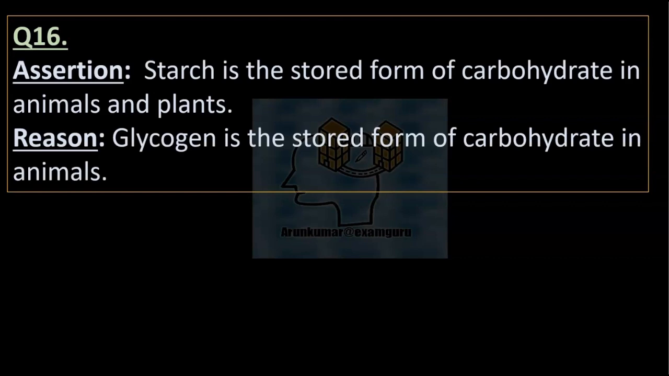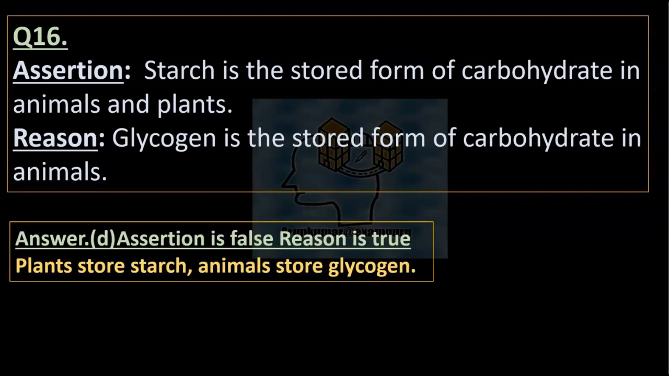Question 16. Assertion: Starch is the stored form of carbohydrate in animals and plants. Reason: Glycogen is the stored form of carbohydrate in animals. Right answer option D. Assertion is false. Reason is true. Plants store starch and animals store glycogen.